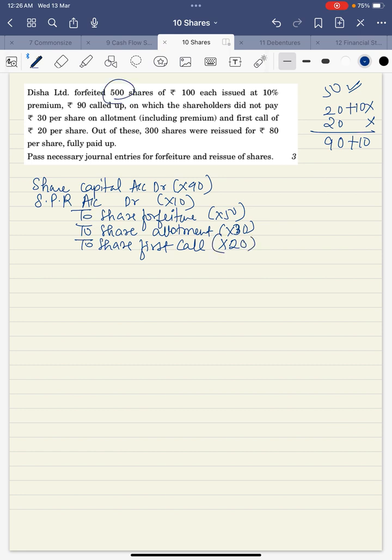So how many shares? 500. Simply multiply this with 500 and keep on writing. 500 into 9 is 45,000, 5,000, 25,000, 30,000. Share allotment is 30,000. One second. And first call 10,000. So let us add and check whether we're getting the total the same or not.